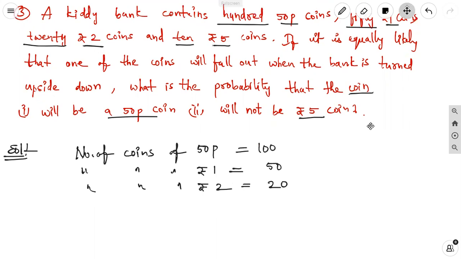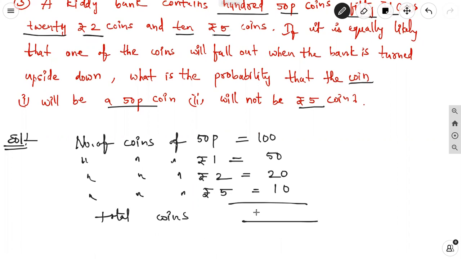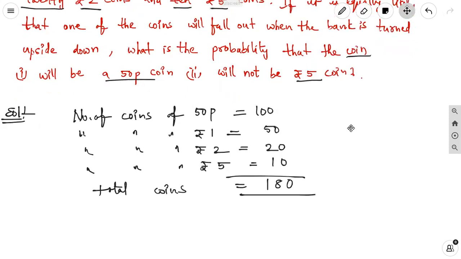Number of coins of 5 rupee equal to 10. Okay. Total how many coins are there? Total coins are 180 coins. It is equally likely that one of the coins will fall out when the bank is turned upside down. Okay, it's equally likely probability.